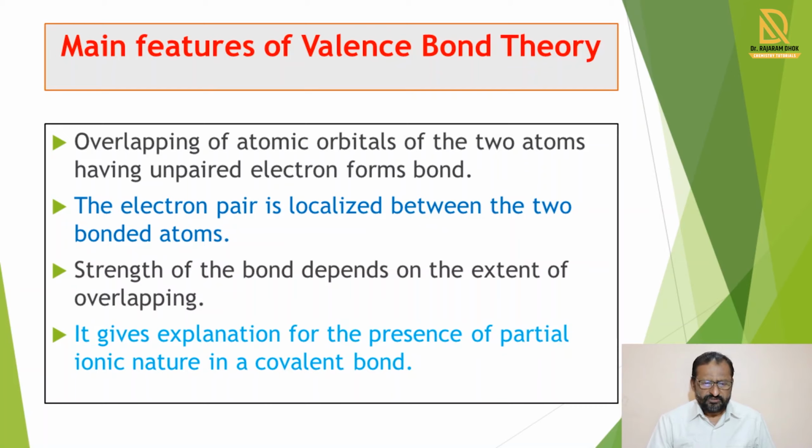It also explains the presence of partial ionic nature in a covalent bond. Means in covalent bond formation also, a certain partial ionic character is present.